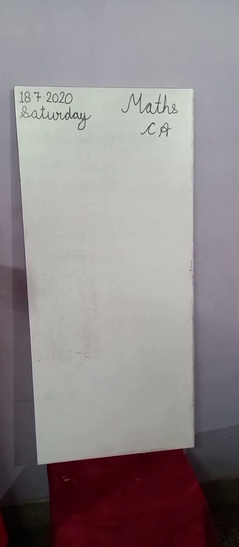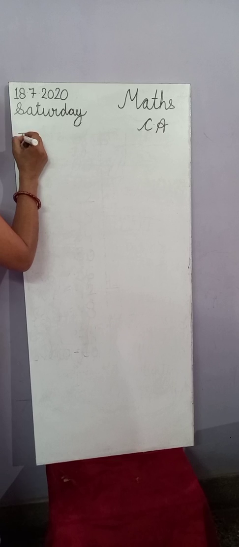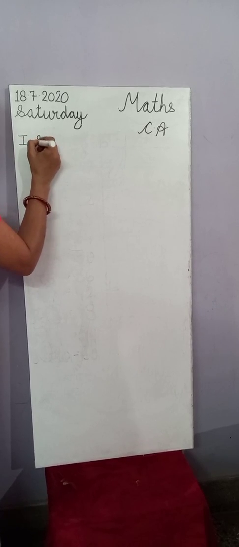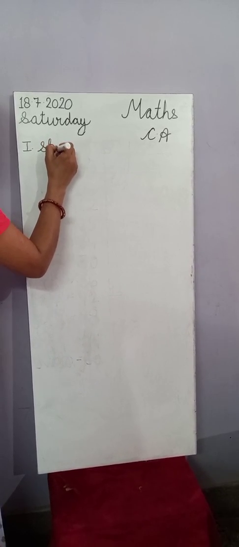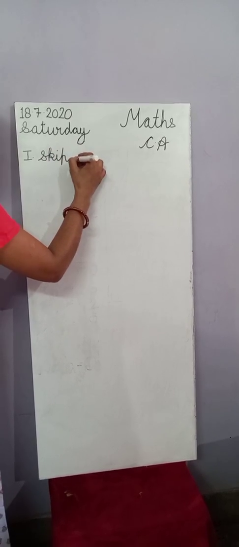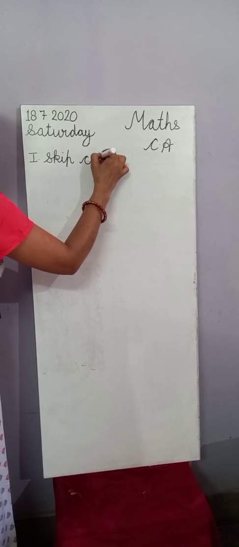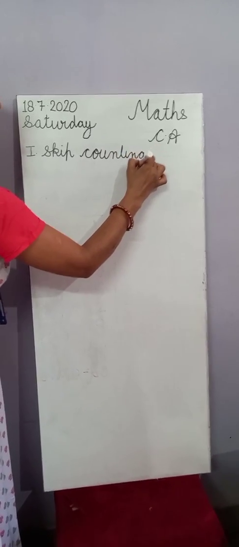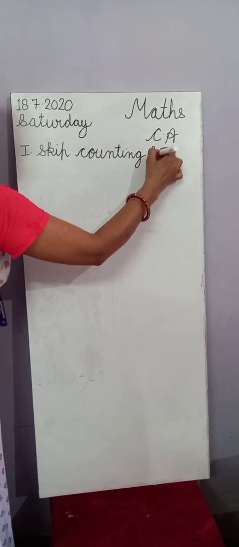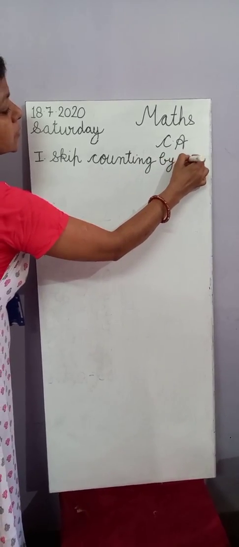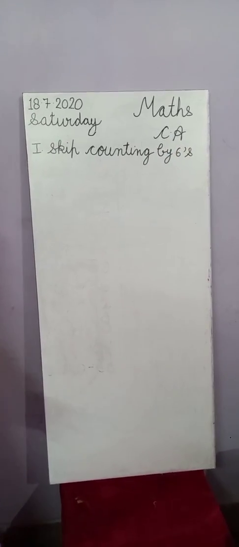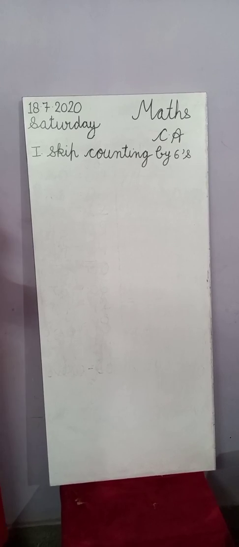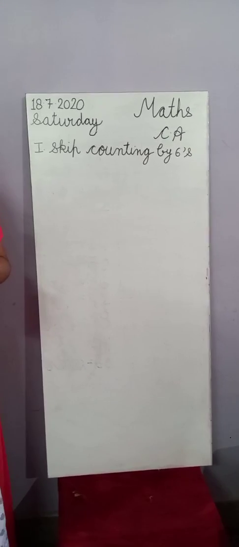Now you will start skip counting by 6. How we can do skip counting by 6?